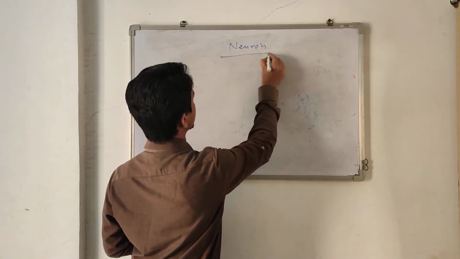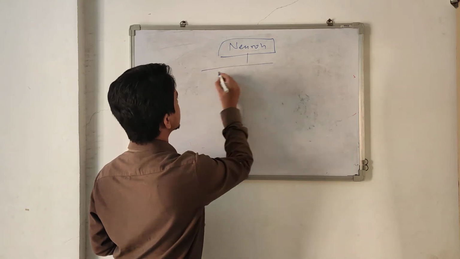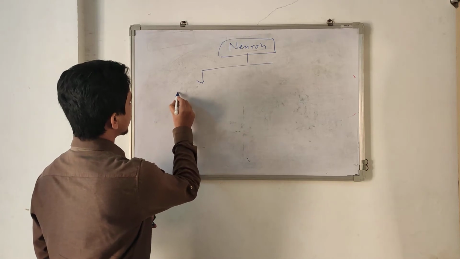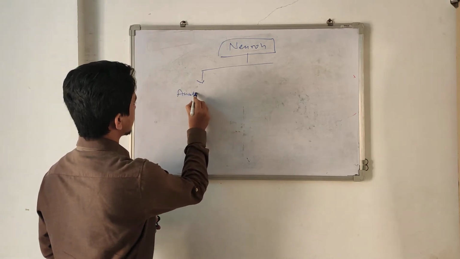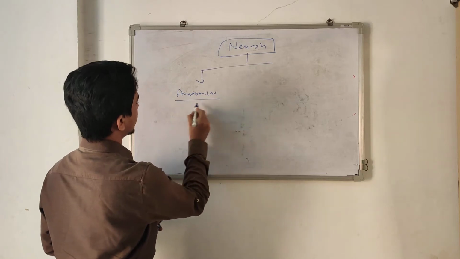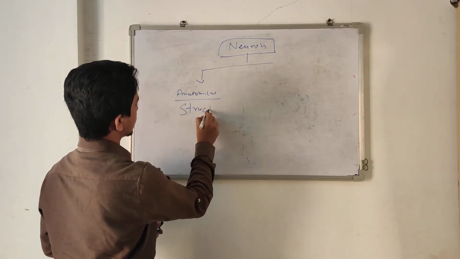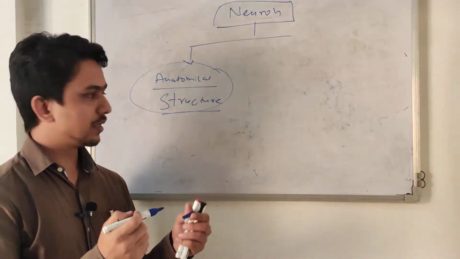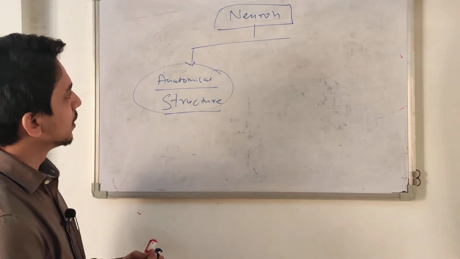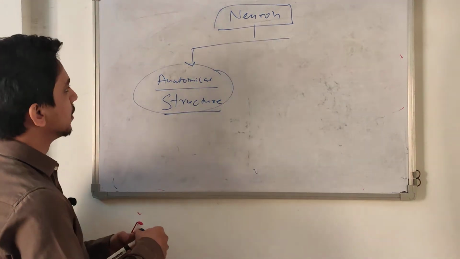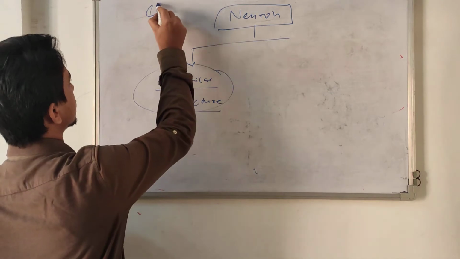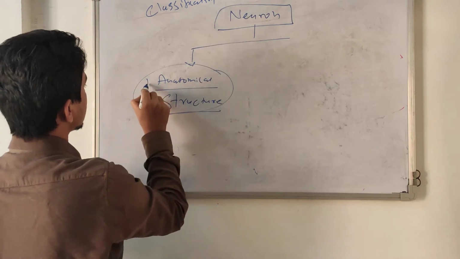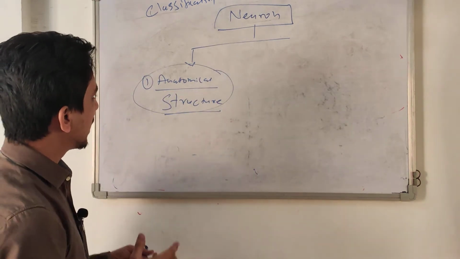Neurons are classified in various ways. We can classify the neurons mainly into four groups. First is anatomical or structural. By structure or by anatomy, we divide the neurons into different groups. This is the first classification, so we divide the neurons by anatomy.